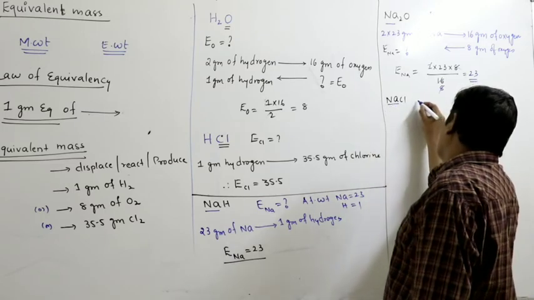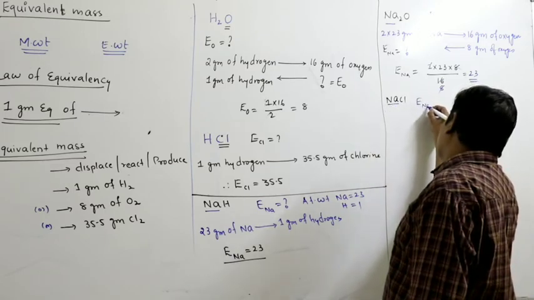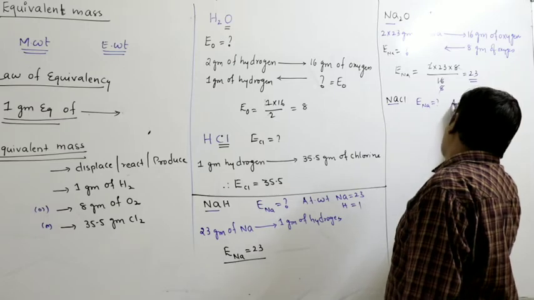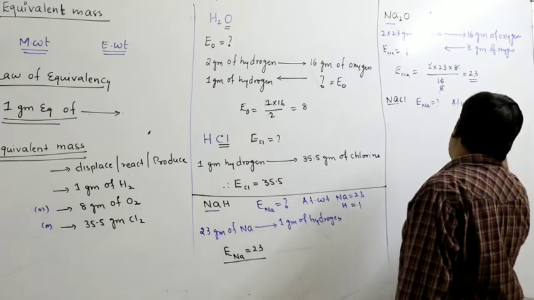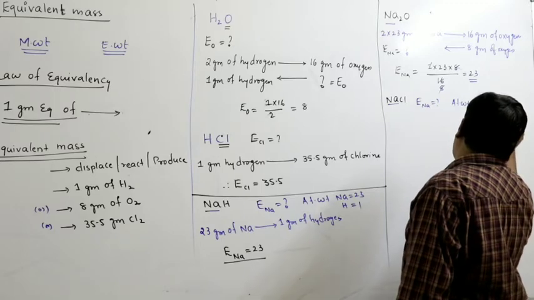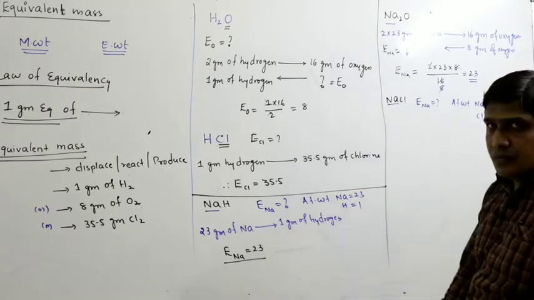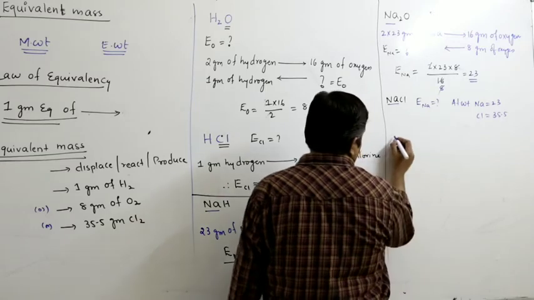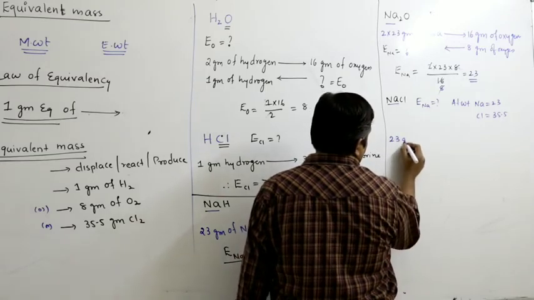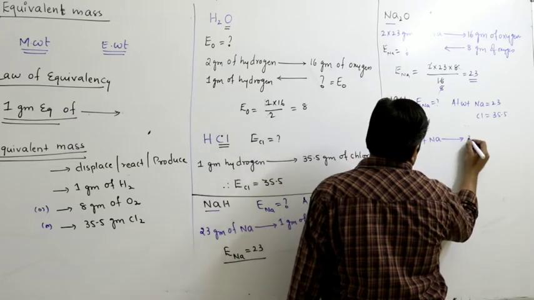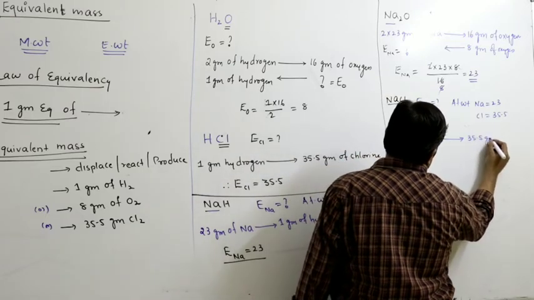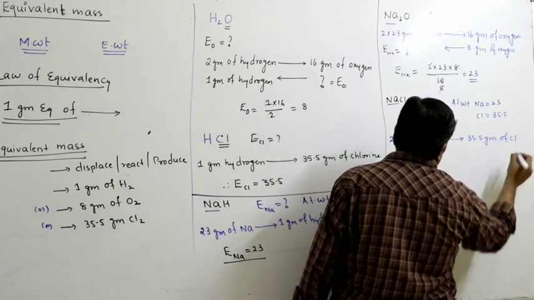Now next, NaCl with respect to chlorine. Here we have to find the equivalent weight of sodium. The atomic weight of sodium is 23 and chlorine is 35.5. So from this I can write, 23 parts or grams of sodium combines with 35.5 grams of chlorine.